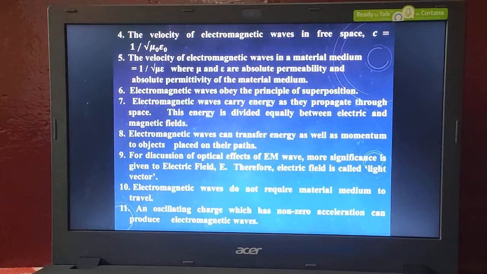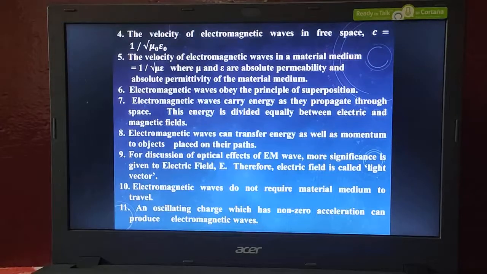The expression for the velocity of an electromagnetic wave is c is equal to 1 divided by square root of mu naught into epsilon naught. Here mu naught is the permeability of free space or absolute permeability, and epsilon naught is the permittivity of free space or absolute permittivity.